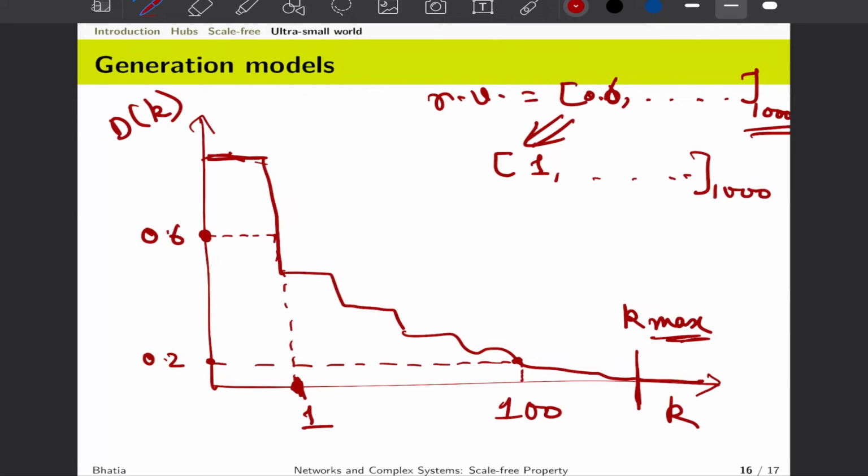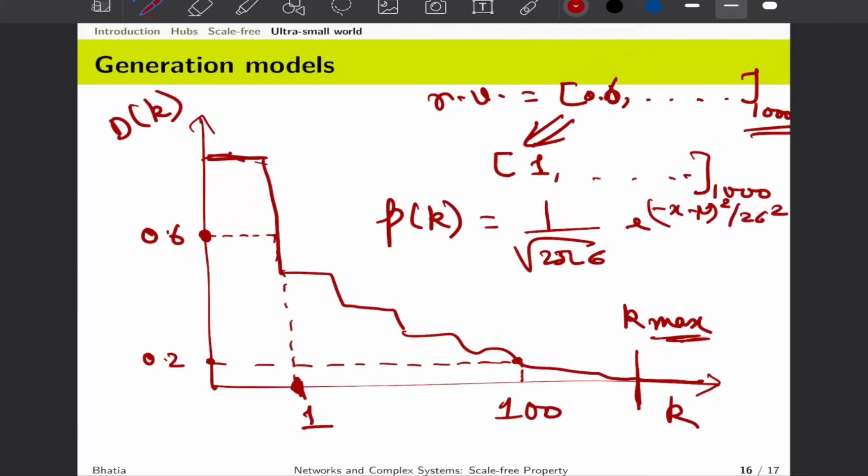Now one thing here is that this functional form can be generated using any distribution. Even if I say that instead of a power law your pk is following a normal distribution, we will apply the same analogy. Instead of ck to the power minus gamma, if we know the variance, we write 1 upon 2 pi sigma e raised to power minus (x minus mu) square upon 2 sigma square. So this pk will take a different form, but the method to generate the degree distribution from a random vector would essentially remain the same. The only thing that will change is the underlying histogram.